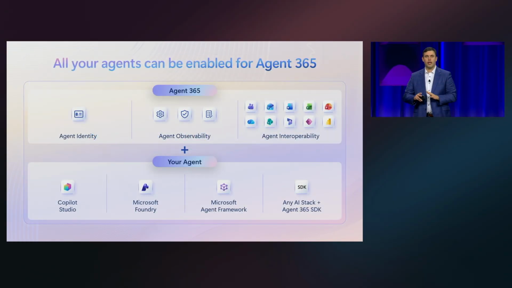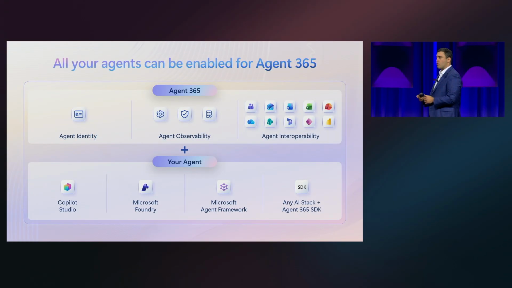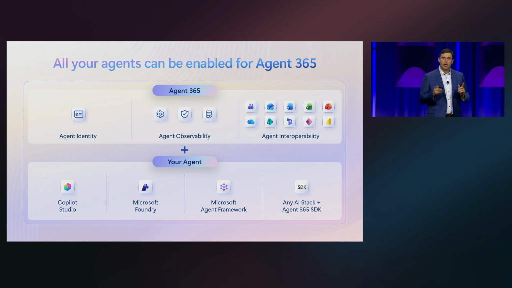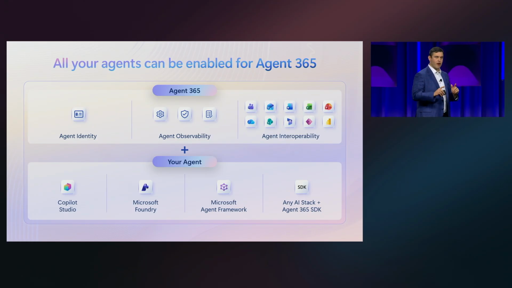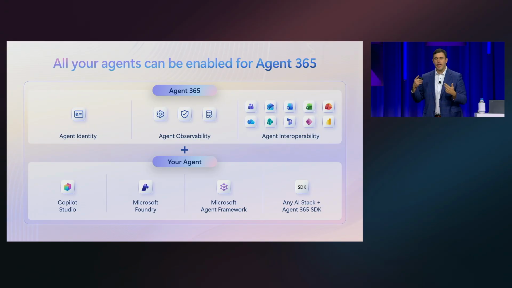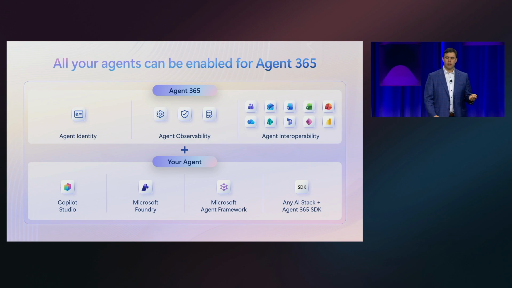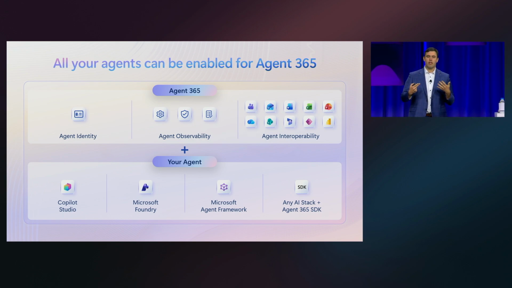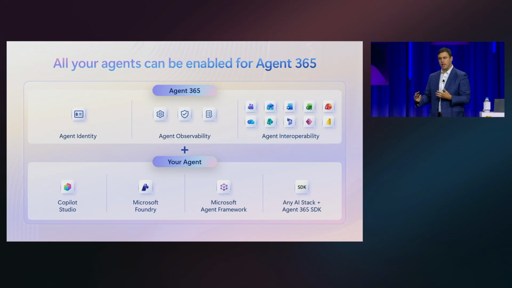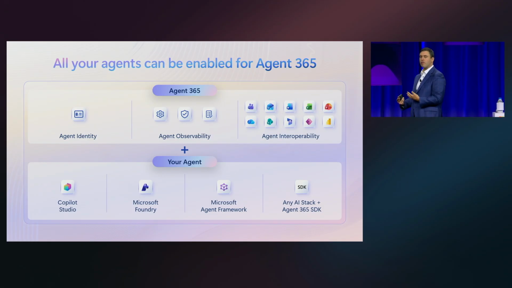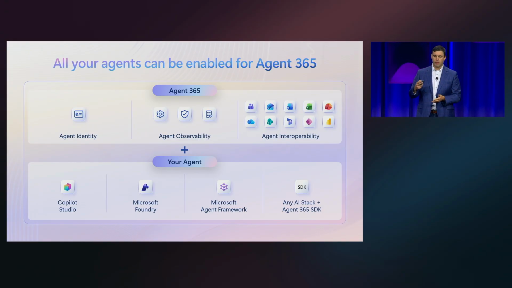What you just saw isn't a one-off. With Agent 365, you can enable every agent in your environment. Yes, take a picture. This is going to come back a couple times today. Agent 365 brings together agent identity, so you know who your agents are, agents observability, so you know what they're doing, and agent interoperability, giving them access to same tools and data and allowing them to work within the flow of work alongside your employees and your colleagues. And most importantly, it's governed.